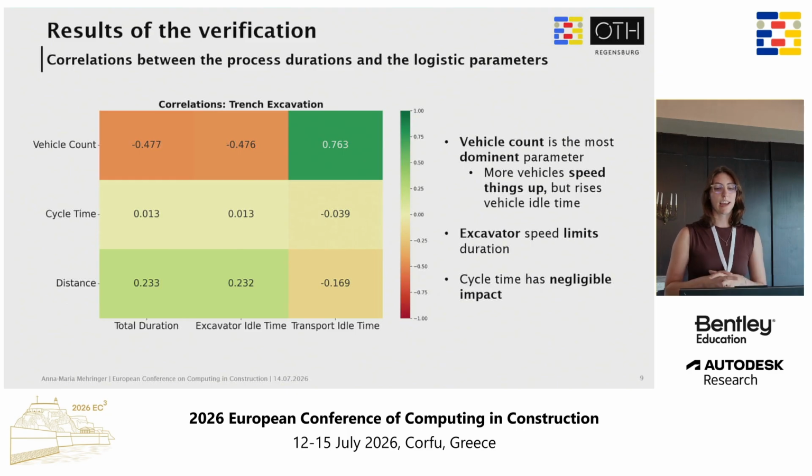And as you can see, if the vehicle count goes up, total duration is lower, but the transport idle time rises. So the main takeaway from this is that the vehicle count speeds up the process, but only up to a certain point. There's a threshold, and after this threshold, there's not that big of an impact anymore. You can also see that the cycle time has a really low impact, which can be neglected, which is good for us in reality, because this is one of the parameters which is really hard to control.